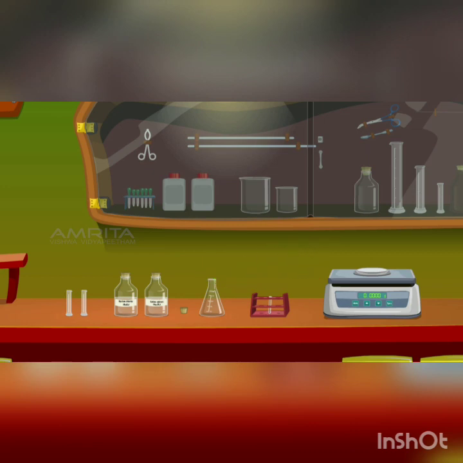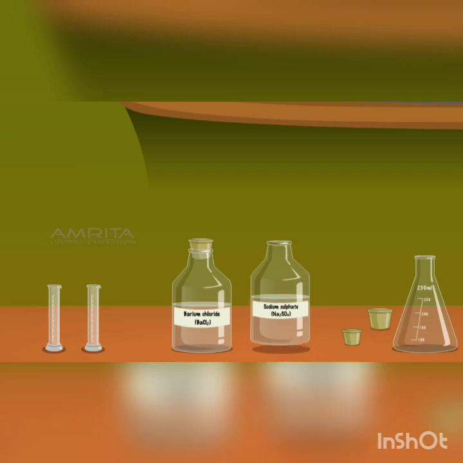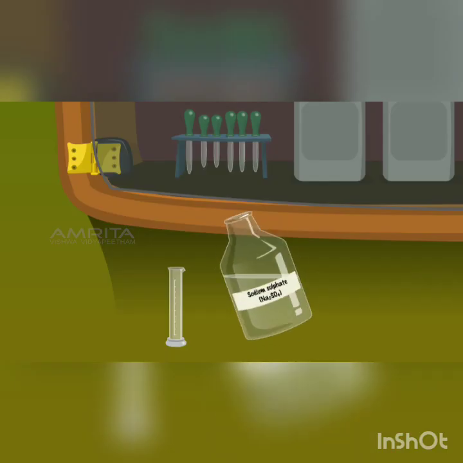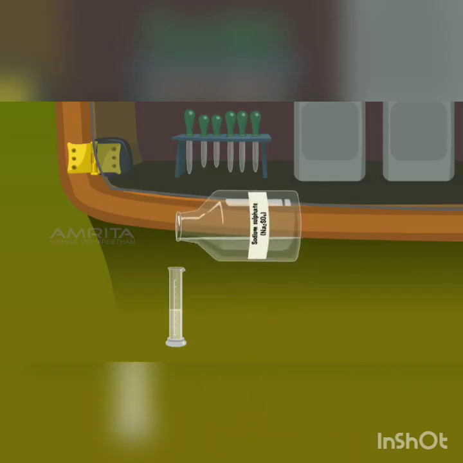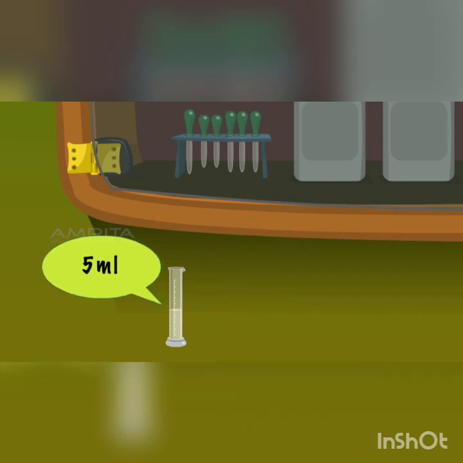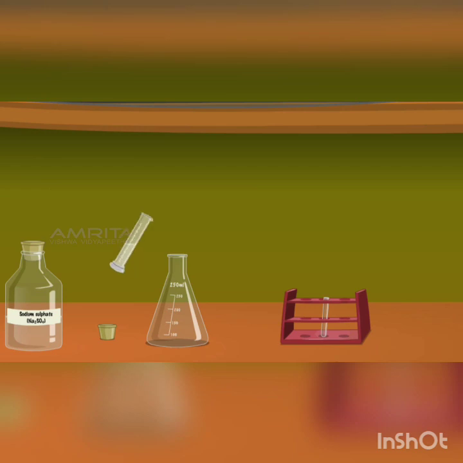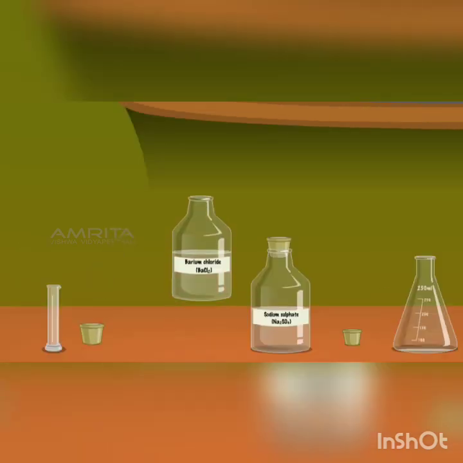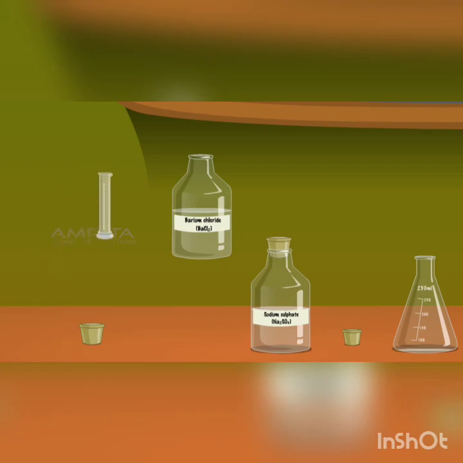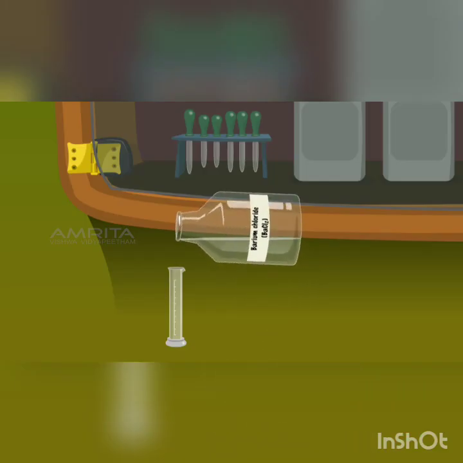Measure 5 ml of sodium sulfate solution in a measuring cylinder. Pour it into a conical flask. Measure 5 ml of barium chloride solution in another measuring cylinder.